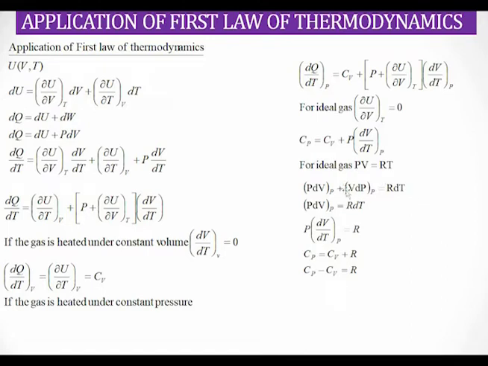At constant pressure, what is dP? The change in pressure at constant pressure is 0, so this term will vanish. So you will get P dV at constant pressure equal to R dT. Dividing by dT, we can write P into dV by dT equal to R. So we can replace P into dV by dT at constant pressure by R. This equation becomes Cp equals Cv plus R, or Cp minus Cv equals R. Hence we proved Mayer's equation from the first law of thermodynamics.